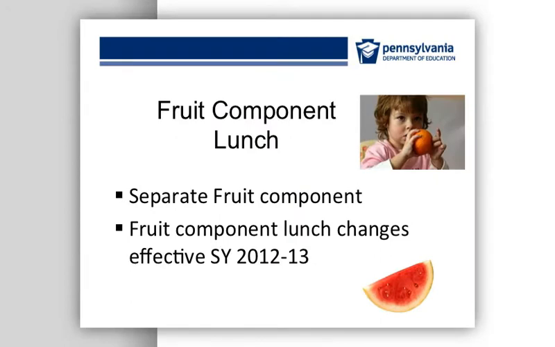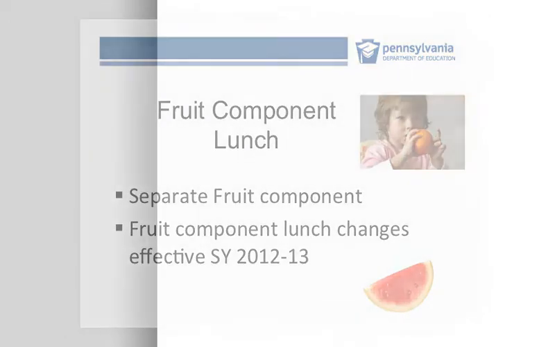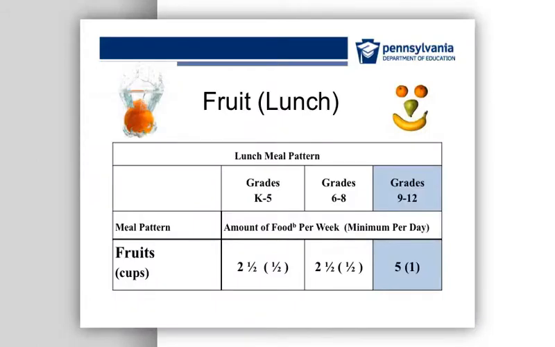Fruits and vegetables are now 2 separate meal components. Let's look at the changes effective in 2012-2013 for fruits. This slide shows the section of the lunch meal pattern chart for fruit. The minimum weekly requirement at lunch for fruit is 2.5 cups for grades K to 5, as well as grades 6 to 8, and a minimum of 5 cups per week for grades 9 to 12. The daily requirements are shown in parentheses.